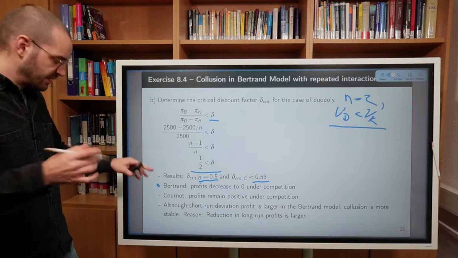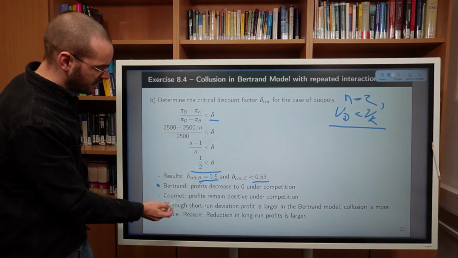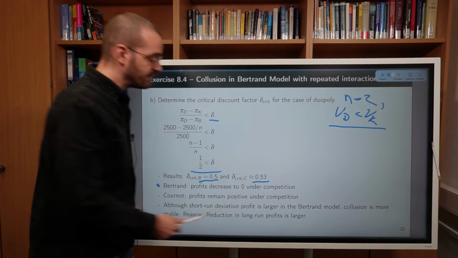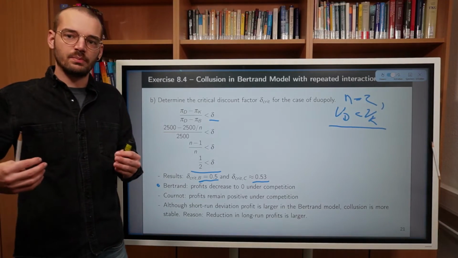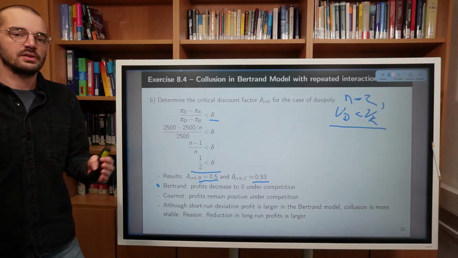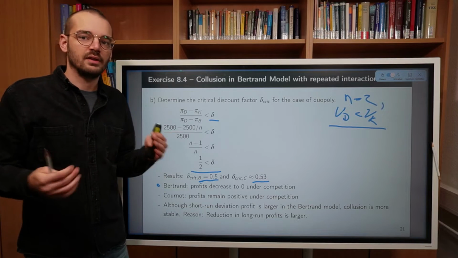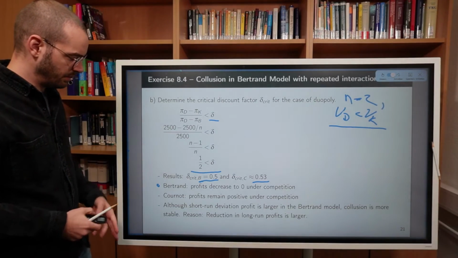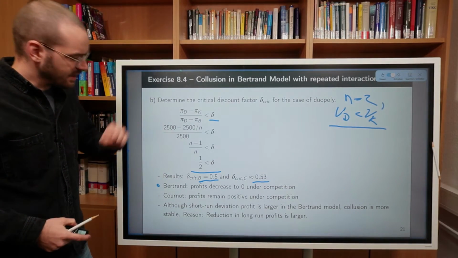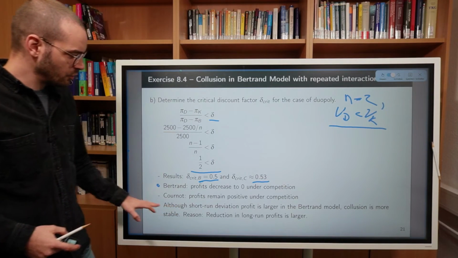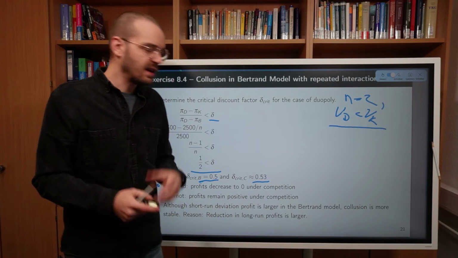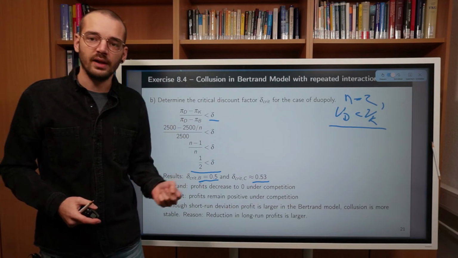However, at the same time, we see that under Cournot, even under competition, firms are making positive profits. So this reduction in profits that results from the grim trigger strategy is not quite as stark in the Cournot competition. At the same time, we see that the short-run deviation profits are larger in the Bertrand model as well.